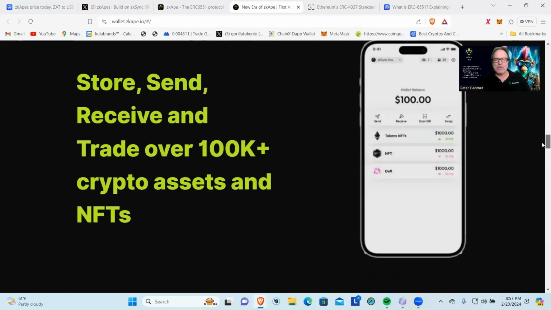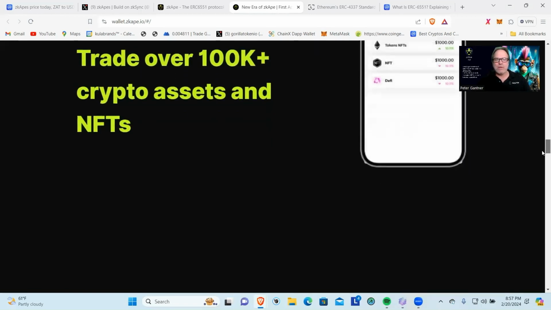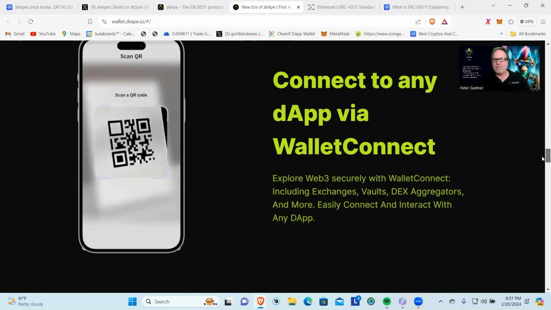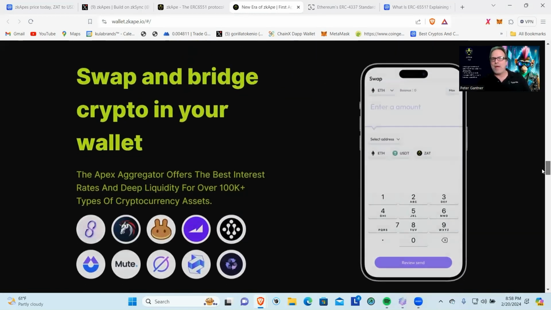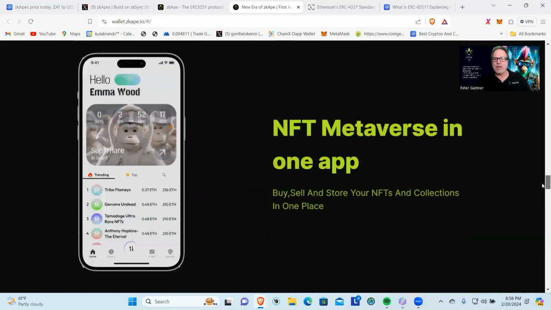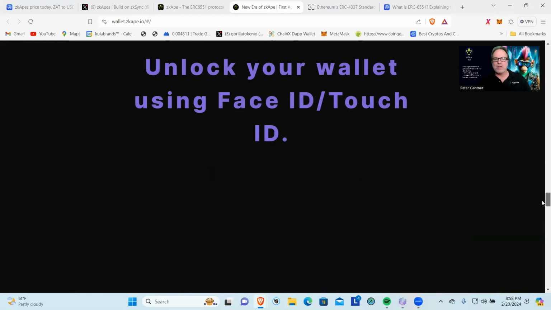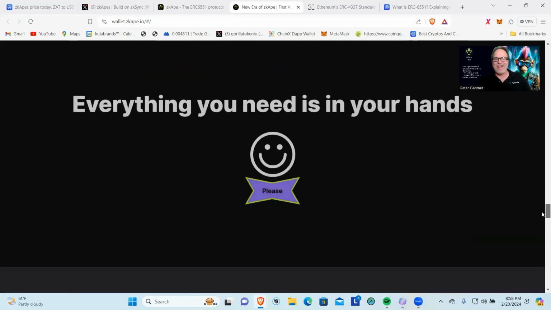Store, send, receive, and trade over 100K plus crypto assets and NFTs. Wow. Okay. All right. Connect to any dApp via WalletConnect. Swap and bridge crypto in your wallet. So we can do that now in MetaMask, but it'd be interesting to be able to do this. So I'm going to download this wallet and check it out because it seems like it could be very interesting. Unlock your wallet using Face ID and Touch ID. Oh, that'd be handy, wouldn't it? All right. Everything you need is in your hands.